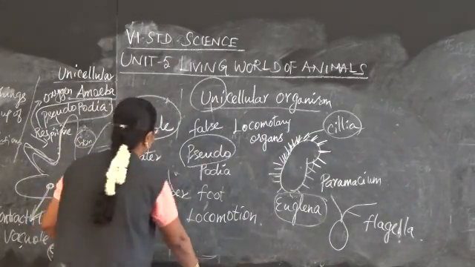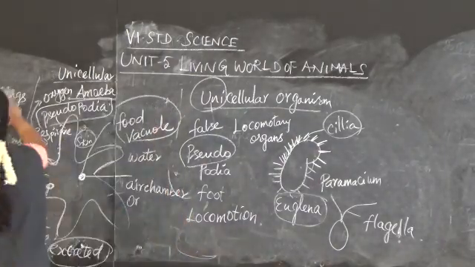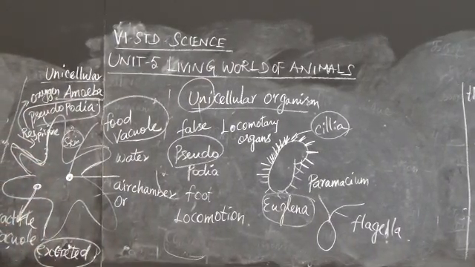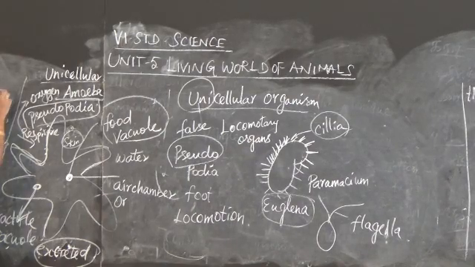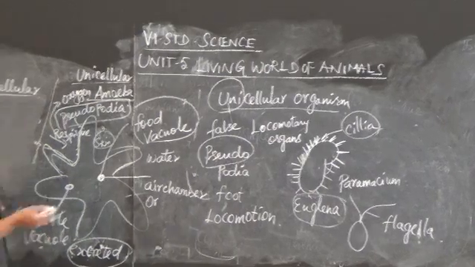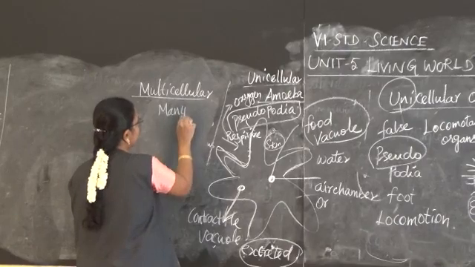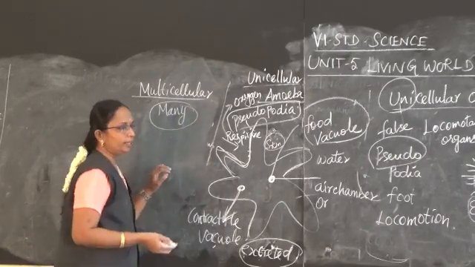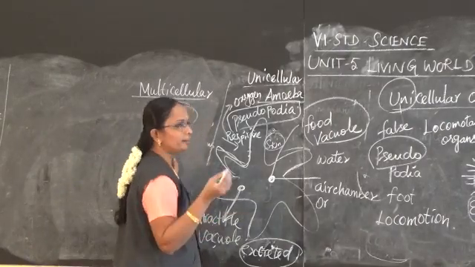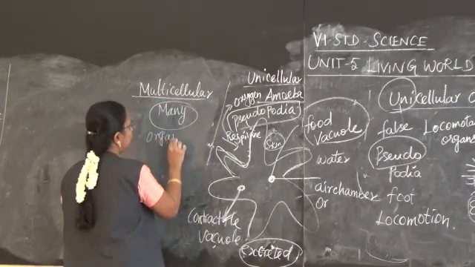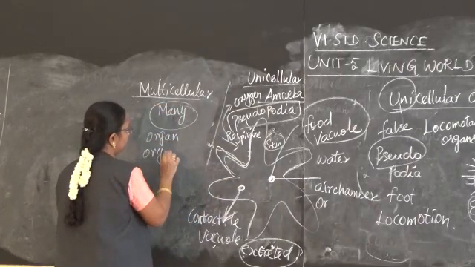When we move on to multicellular organisms, the multicellular organism consists of many cells instead of a single cell. When we take our human body, we consist of many organs and organ systems.